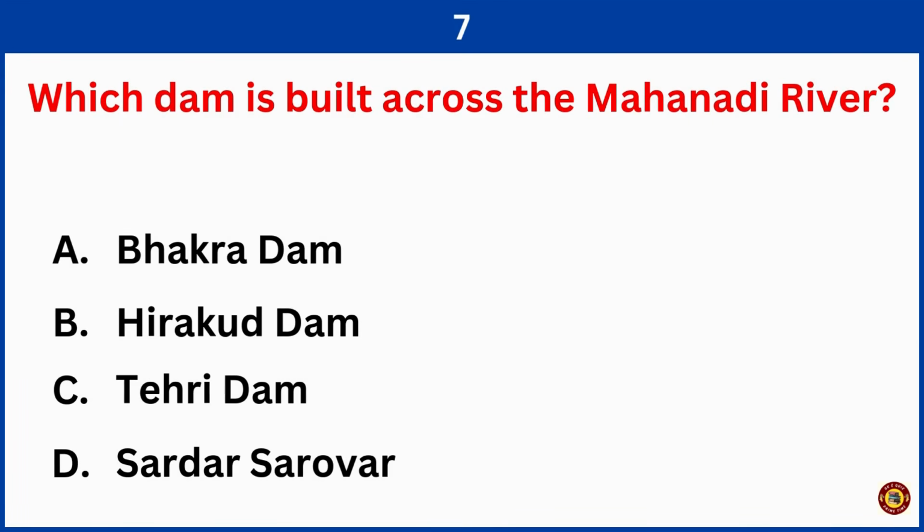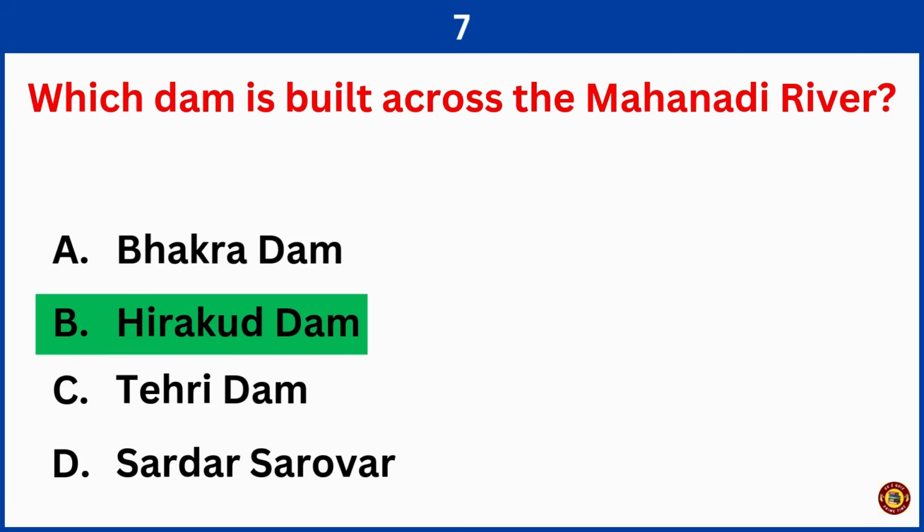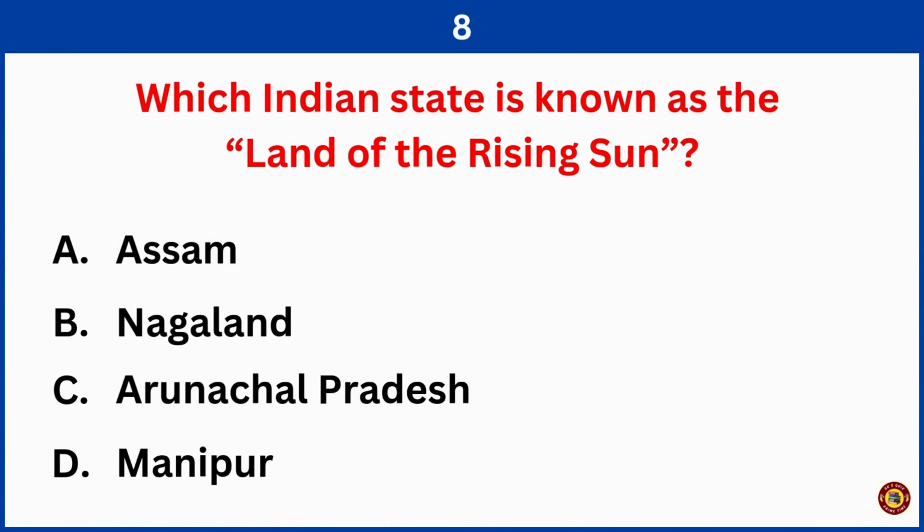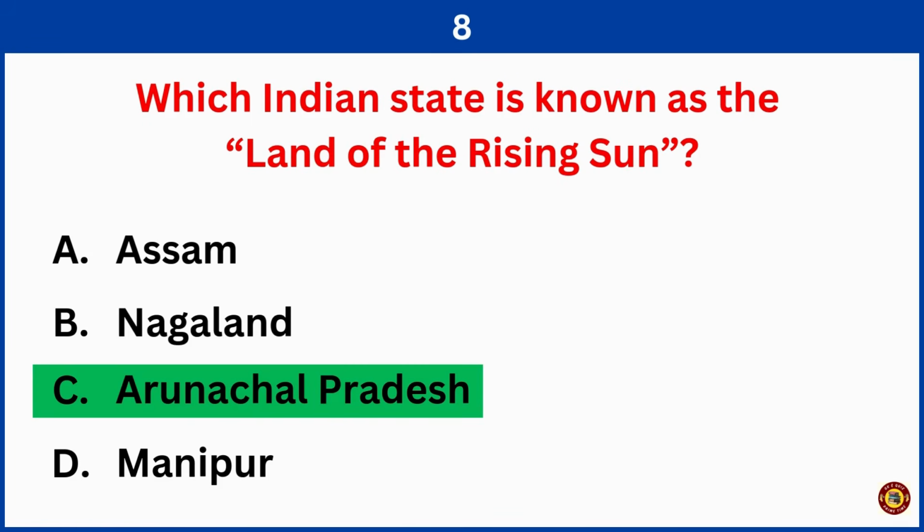Which dam is built across the Mahanadi River? Right answer is option B, Hirakud Dam. Which Indian state is known as the land of the rising sun? Right answer is option C, Arunachal Pradesh.